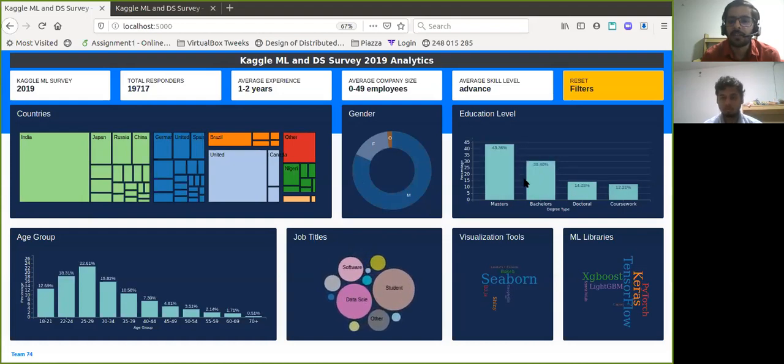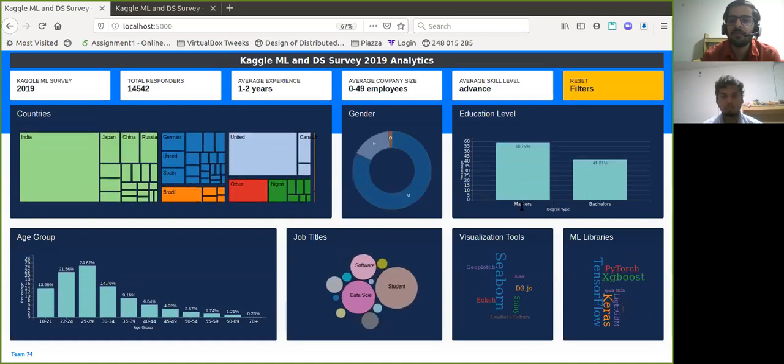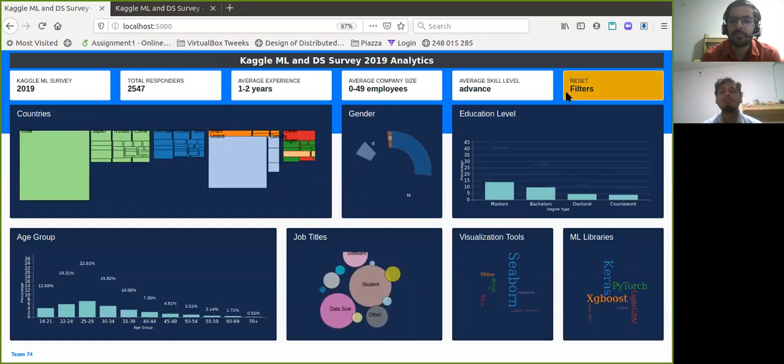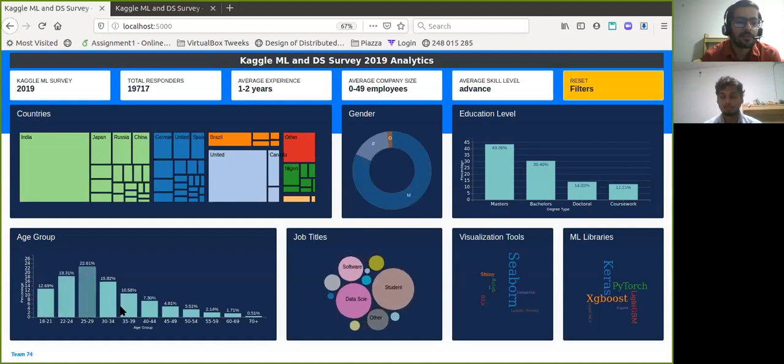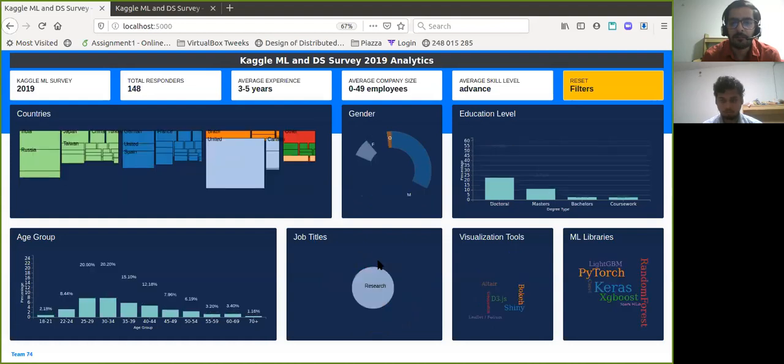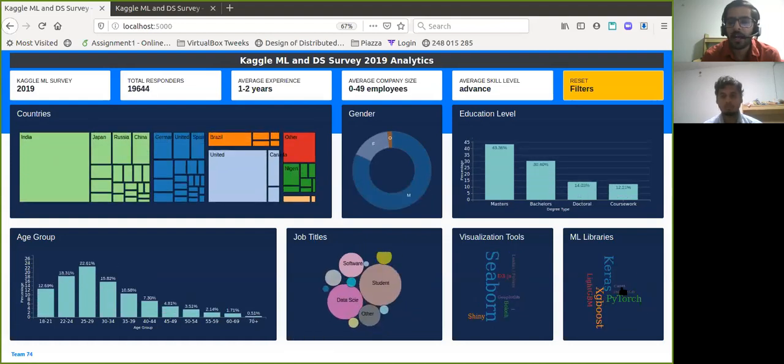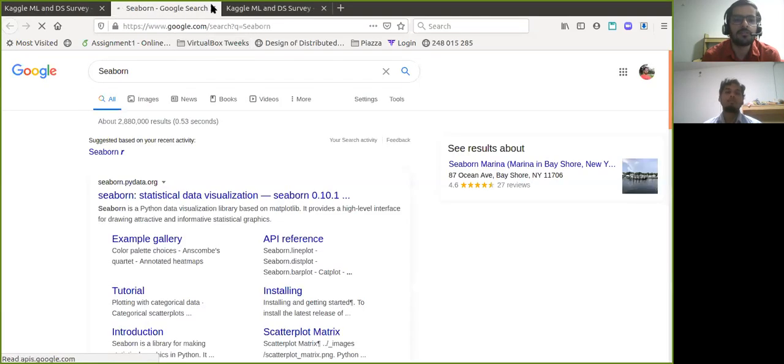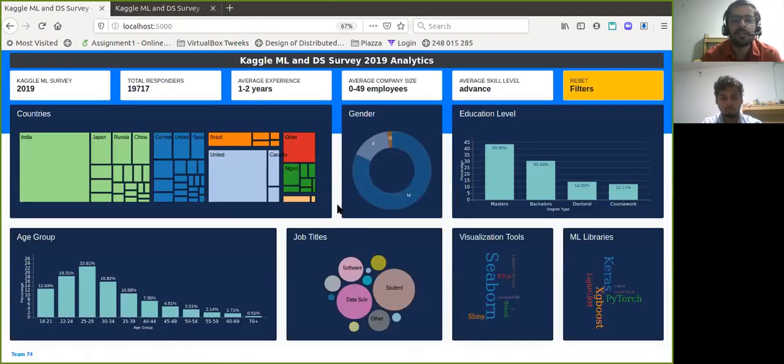We have similar filters on the education level, and we also provide brushing capabilities where you can select multiple attributes at the same time. You can reset the filters using the reset filter button. We have similar filters for age group, job titles, where you can select a particular job title. And finally, we have additional information where if you click on any of these, this will take you to a Google search for more information on this. So now, in order to find some insights from this dashboard, we'll be presenting a use case, and Abhay will be sharing that insight with you.